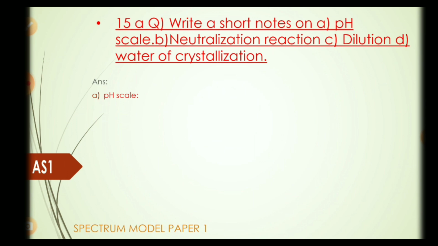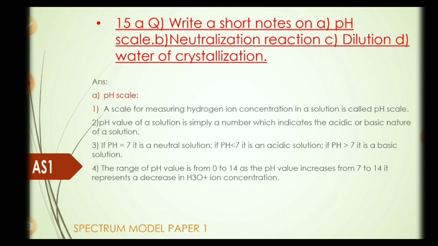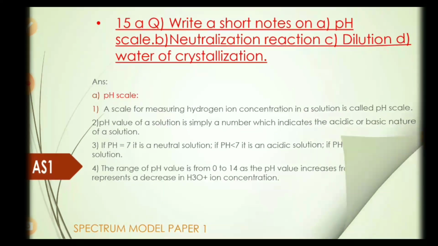Answer. A. pH scale. A scale for measuring hydrogen ion concentration in a solution is called pH scale. pH value of a solution is simply a number which indicates the acidic or basic nature of a solution. If pH is equal to 7, it is a neutral solution. If pH is less than 7, it is an acidic solution. If pH is greater than 7, it is a basic solution. The range of pH value is from 0 to 14. As the pH value increases from 7 to 14, it represents a decrease in H3O+ ion concentration.